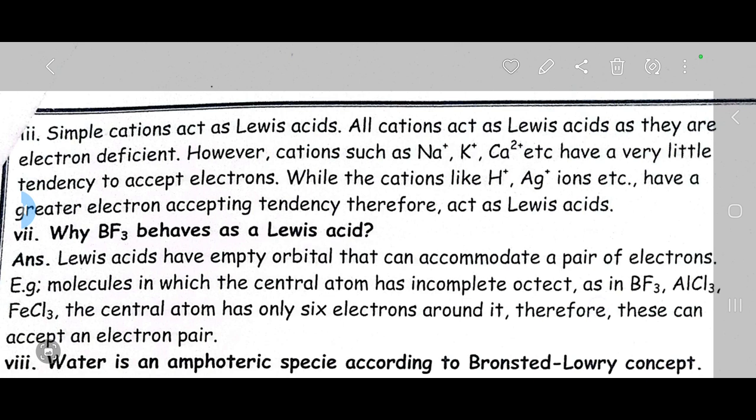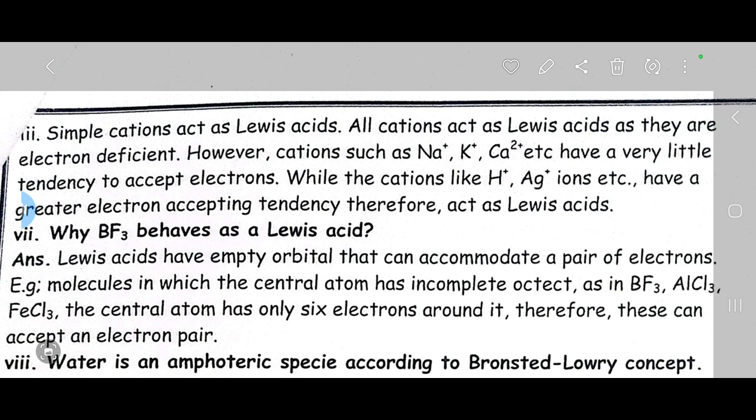The third point is the cations, simple cations also behave as Lewis acids. Why? Because cations have a positive charge, because they have a lesser number of electrons in them. That's why they can accept the electrons. All the cations are Lewis acids as they are electron deficient. That's why they have a positive charge on them.